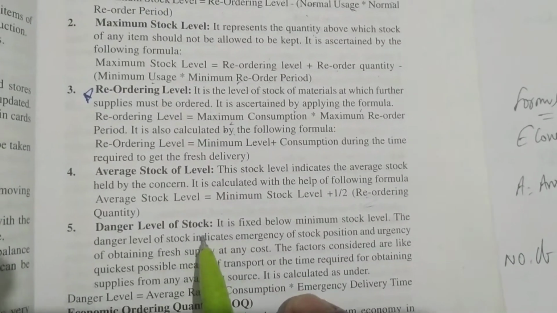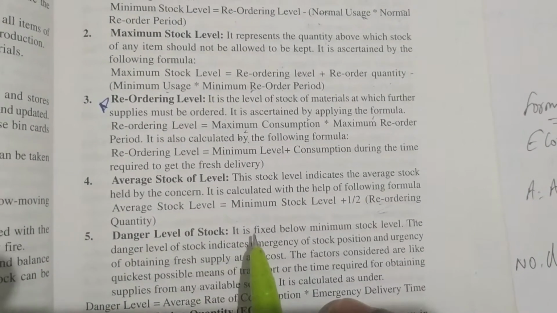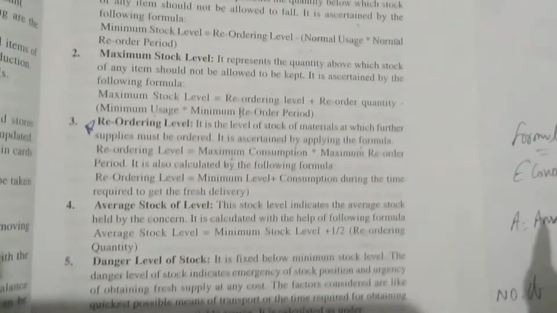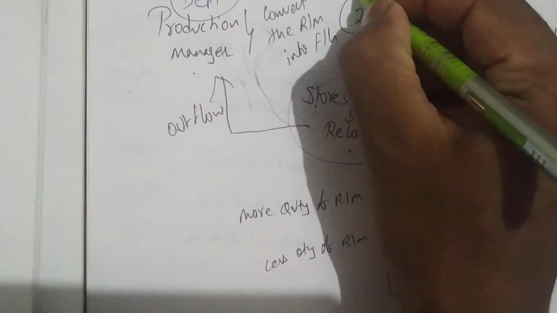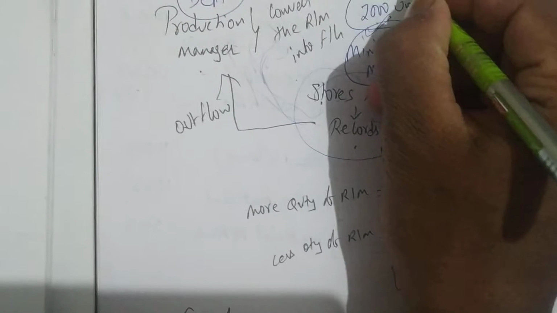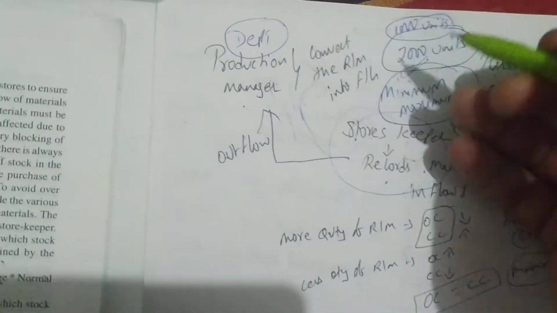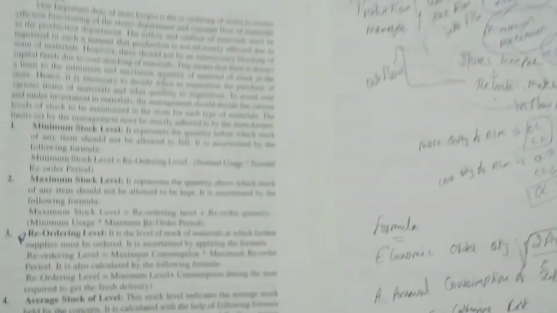Next is danger level of stock. What is the meaning of danger level of stock? It is fixed below minimum stock level. Suppose they are fixing 1000 units as minimum; danger level is below the minimum stock level. That is called danger level.